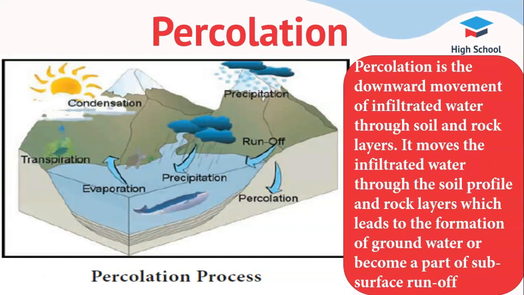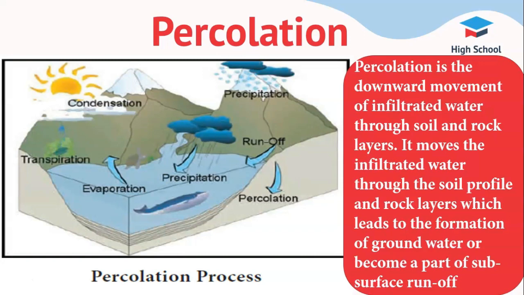Percolation. Percolation is the downward movement of infiltrated water through soil and rock layers. Infiltration occurs near the surface of the soil and delivers water from the surface into the soil and plant root zones. Percolation moves the infiltrated water through the soil profile and rock layers, which lead to the formation of groundwater or become a part of the subsurface runoff process. Thus, the percolation process represents the flow of water from the unsaturated zone to the saturated zone.